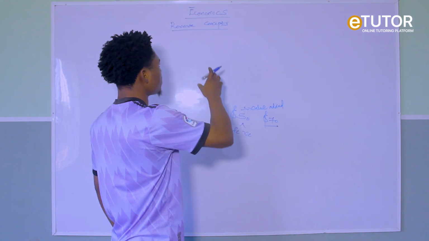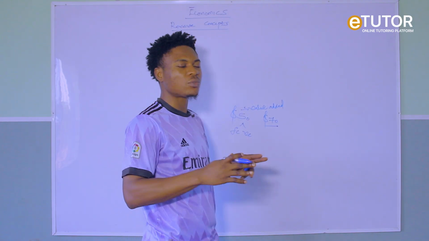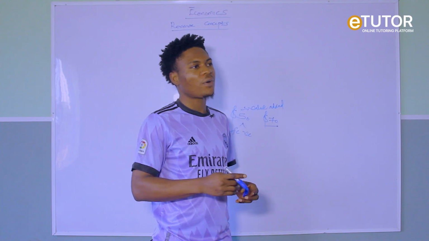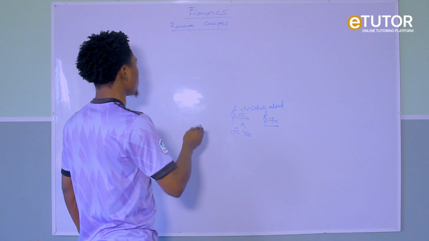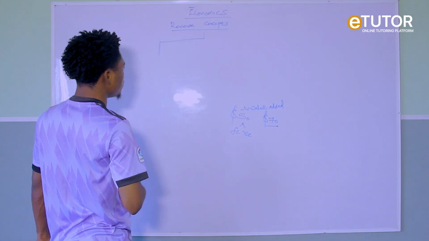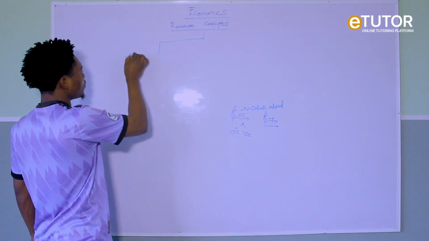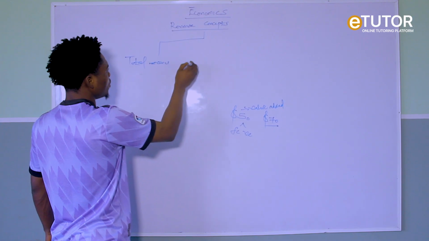Now, what are the revenue concepts? Just like our cost concepts, where we talked about the 7 cost concepts, for revenue we have just 3 concepts. What are the 3 concepts of revenue? The first concept of revenue is called total revenue. We have the total revenue.